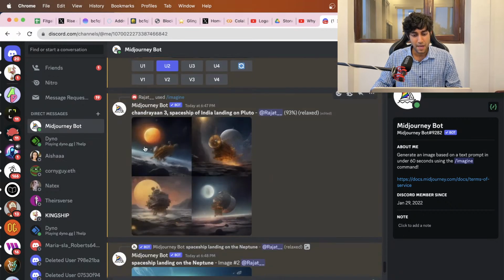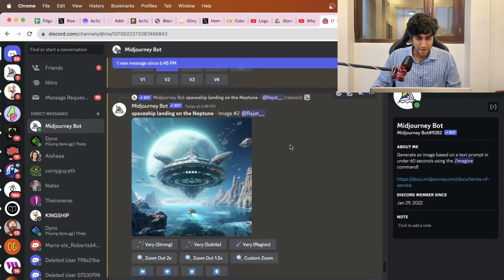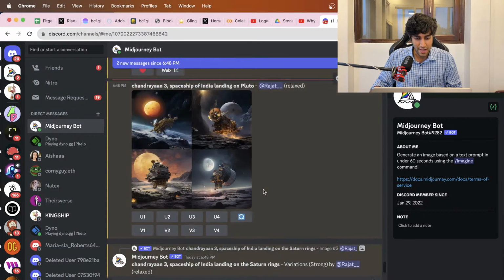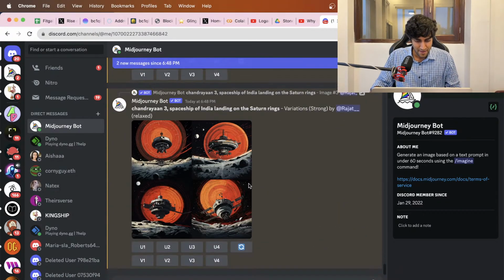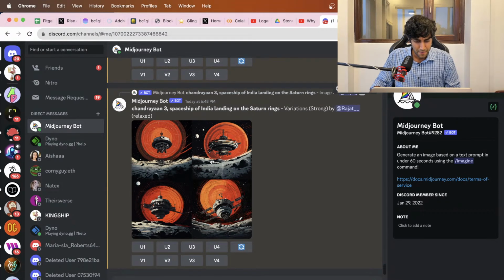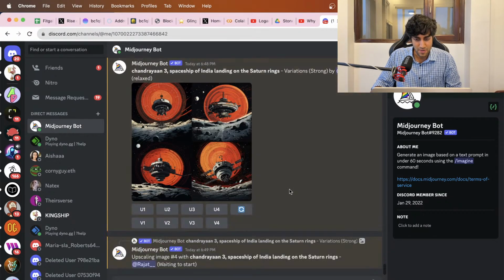And we may even release all of this as free artwork, as free NFTs to the world, right? So that they can appreciate the beauty of what we have accomplished in India. That is so good. Chandrayaan 3 landing on Saturn rings or going through Saturn rings. They probably don't land on Saturn rings, but really nice images. Really nice.